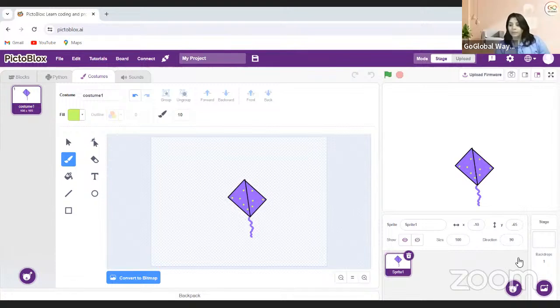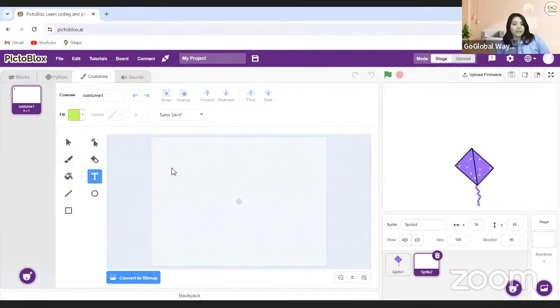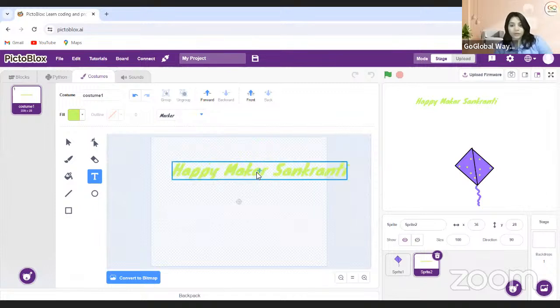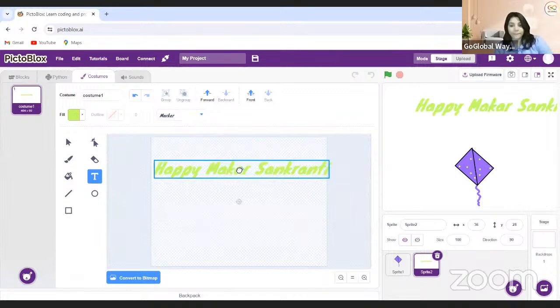I will come over here, make again a paint section, and I will write happy Makar Sankranti, and here it should be like this, and I'll change it to this, and it should be kind of this way.